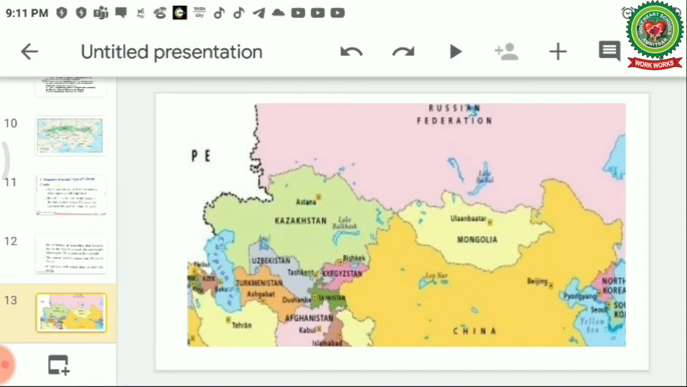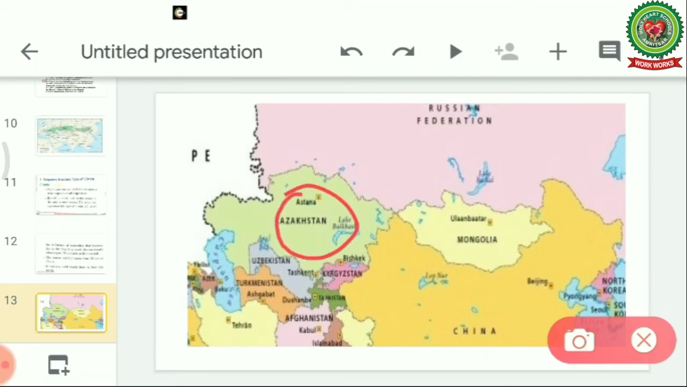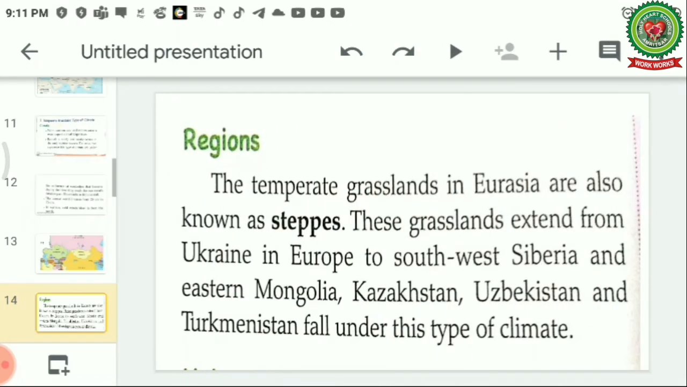Now if you see the map, this map is showing where the temperate grasslands are found in Russia. The main countries are Kazakhstan, Uzbekistan, Turkmenistan, and Mongolia. These are the parts in Asia where temperate grassland is found.